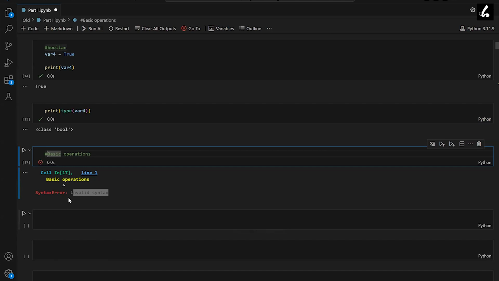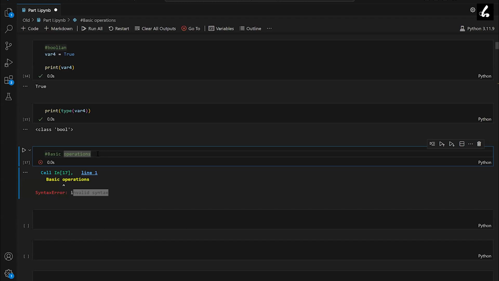Someone who looks into this code will get an idea of it by looking at the comment. To write a comment, we just type hash and then write the comment. It will not run in the Python code, and that way we can give information to a person who is reading it. Or if we ourselves look at the code after some time, by looking at the comment we can easily modify any section that we want to focus on.